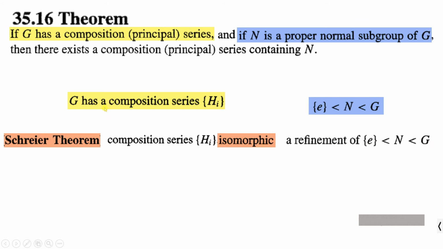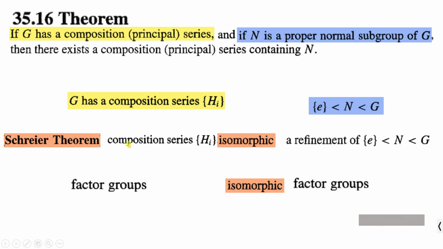Since this is a composition series, it has no further refinements. And hence, the factor groups obtained from this are in one-to-one correspondence with the factor groups obtained from a refinement of {e} less than N less than G, such that the corresponding factor groups are isomorphic.